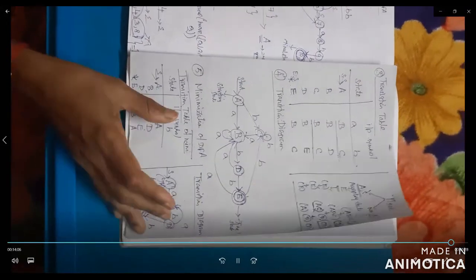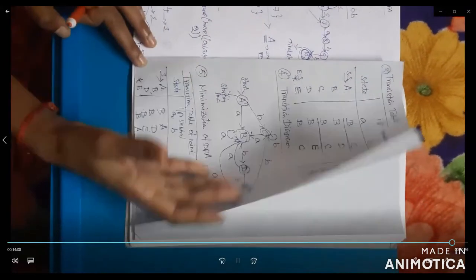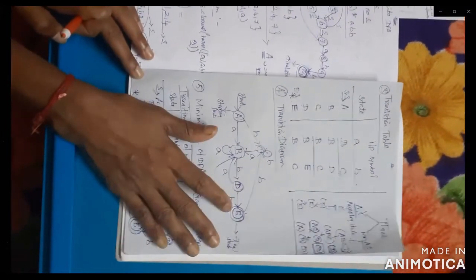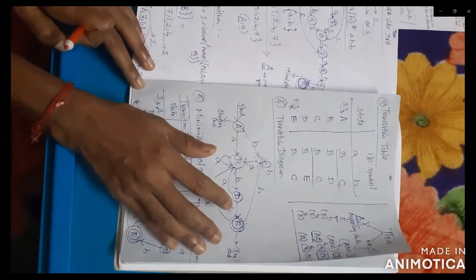Is that clear? Solve the other programs the same way, following the same procedure. So you have to check and be clear on that.